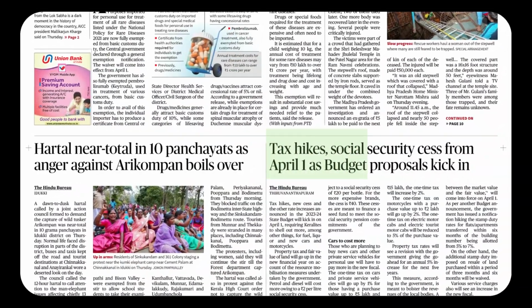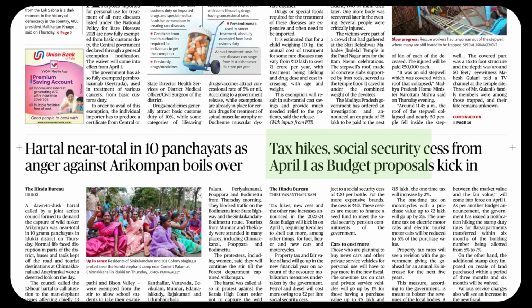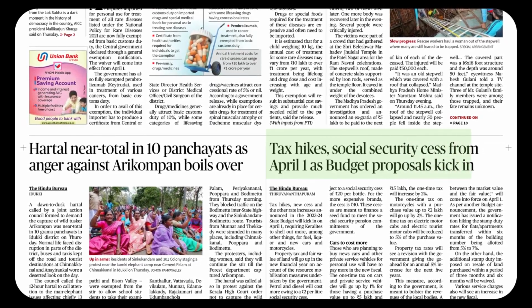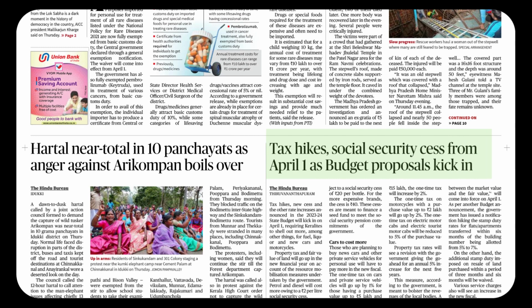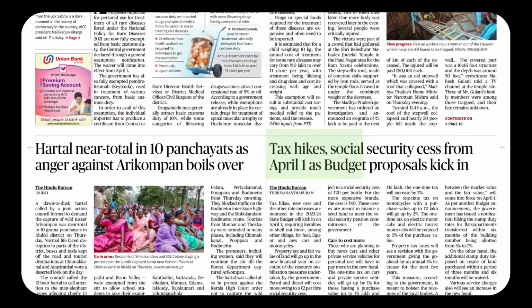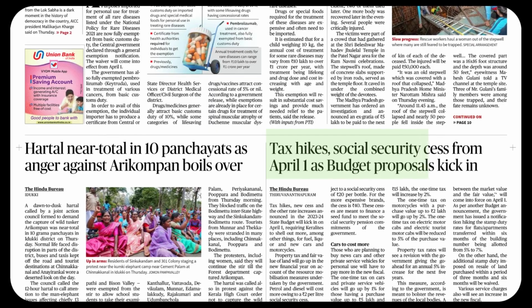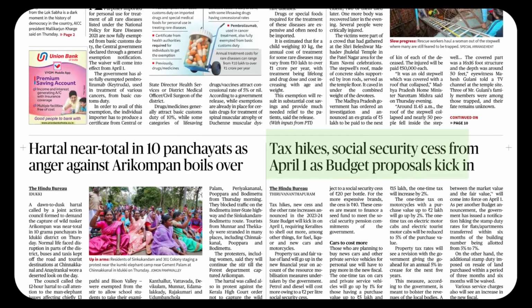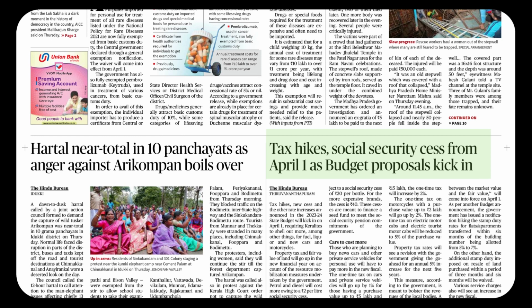Tax hikes, social security cess from April 1st as budget proposals kick in. We have a very interesting phrase called kick in. Last day we had 'at bay'. Now the contrast is on the different tax hikes, social security cess. So the word security is very important. Social security. K sound, security. Cess from April 1st. This is an additional tax imposed on people.